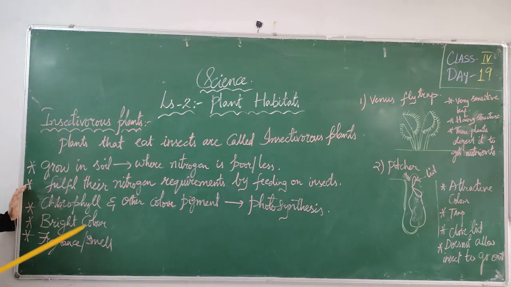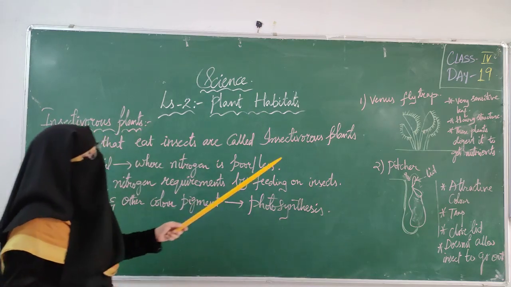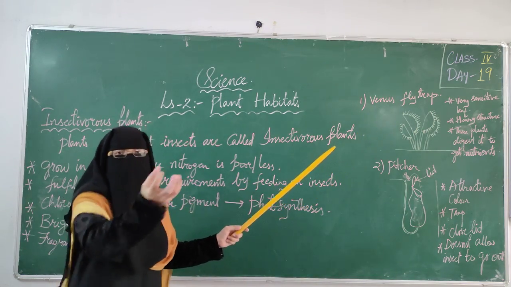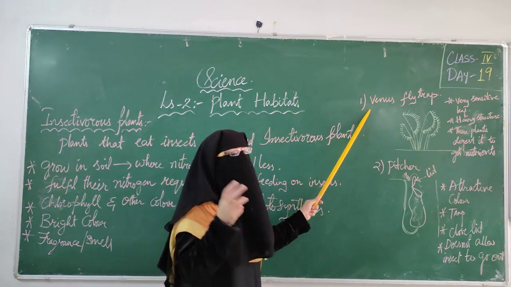These insectivorous plants are bright in color. The fragrance and smell is very good. Suppose some guest is coming into our house and they have applied some perfume, right? We will go and ask what fragrance you applied, we are getting so much good smell, so we will be attracted to that, right? Similarly, because of this fragrance or smell, these plants will attract the insects, they will trap the insects, they will catch the insects.